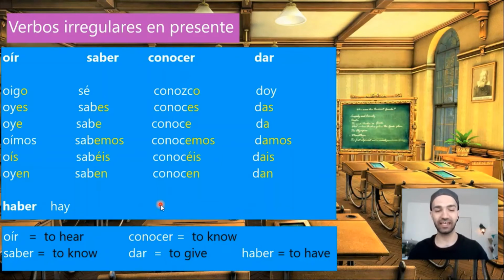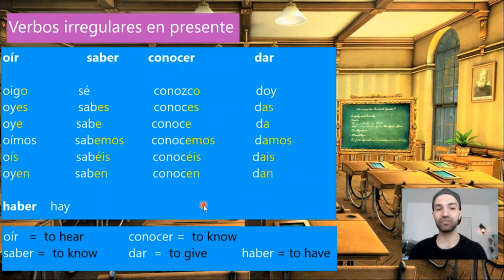For example, aquí hay una flor. There is a flower here. Aquí no hay una flor. There is no flower here. Remember, haber, only the third person singular form is used.